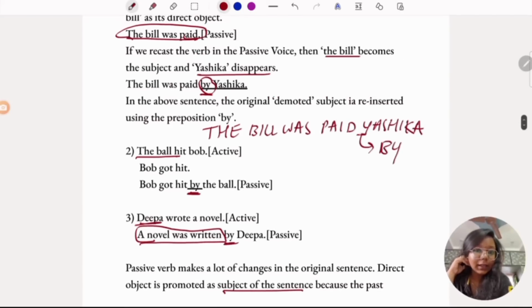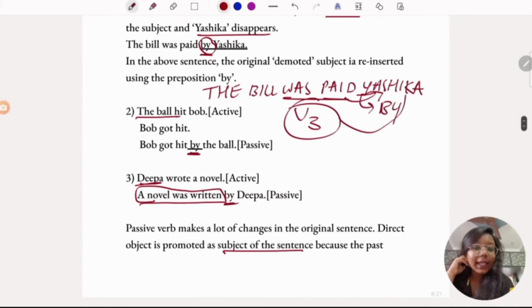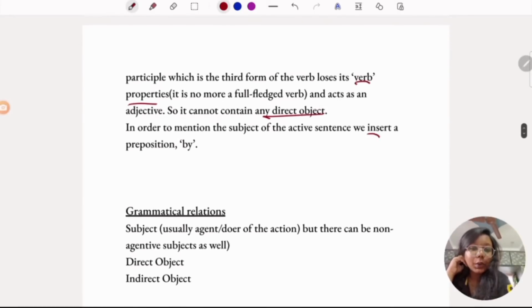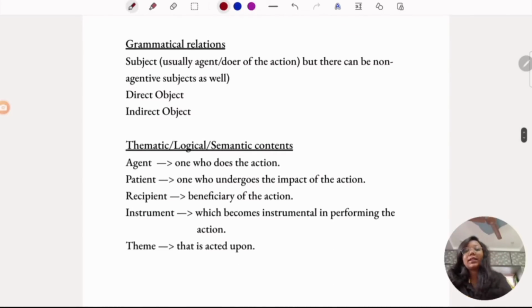As I said here, if you add any direct object beside this, there is no meaning. It is not making any sense. The reason is, as it has been converted to V3, the past participle form, it acts more as an adjective than a verb, so it cannot contain any direct object immediately with it. So we'll have to insert a preposition by. Hope it's clear.